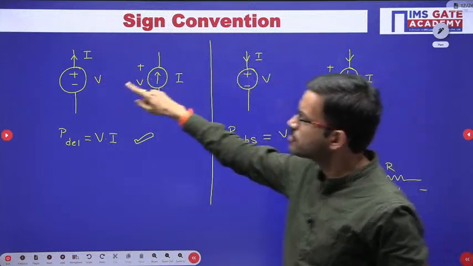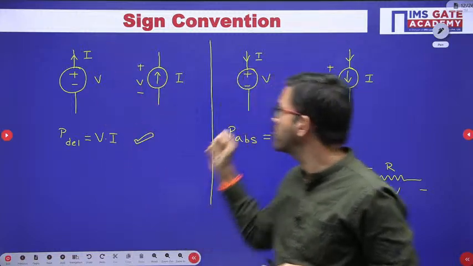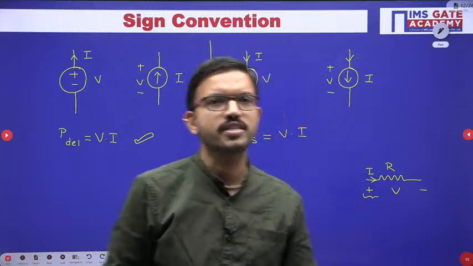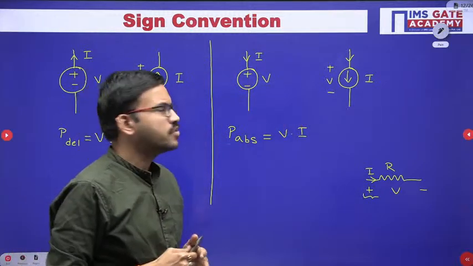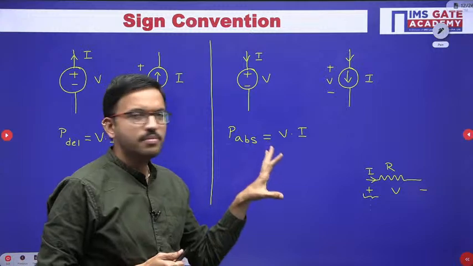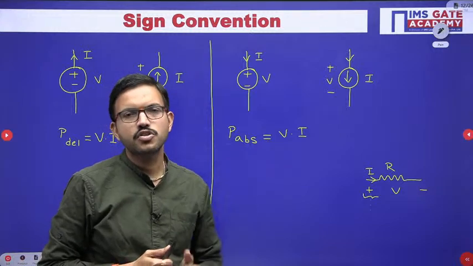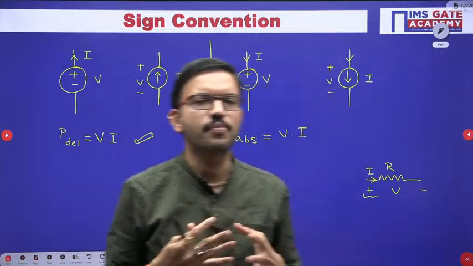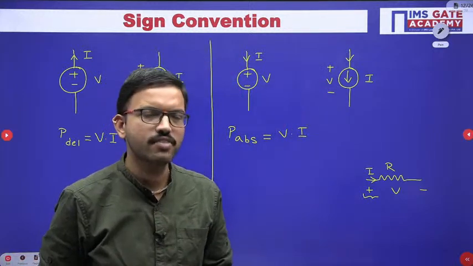If current leaves from the positive terminal, it is delivering the power. If current enters at the positive terminal, it is absorbing the power. It is very important. Generally, most students make a silly mistake whenever they are asked a question regarding the amount of power delivered or absorbed by any particular source in the given circuit.